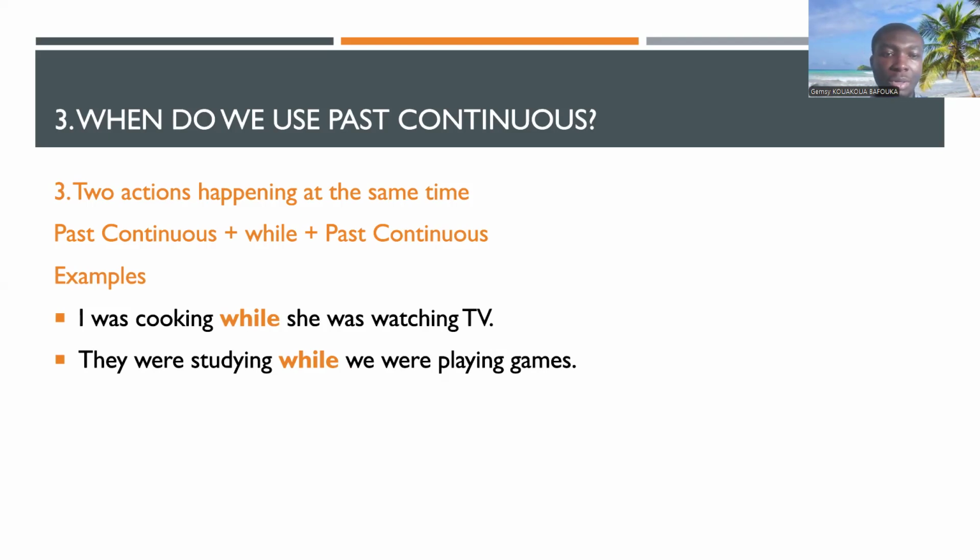Like with this example, I was cooking while she was watching TV. So it means that both actions were taking place at the same time in the past, okay? They were studying while we were playing games. So both actions were taking place at the same time in the past.